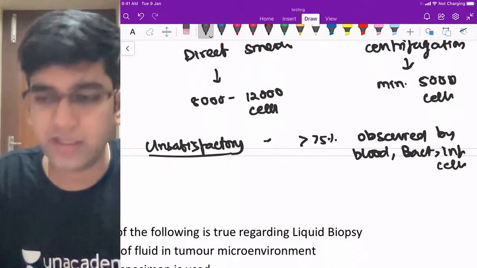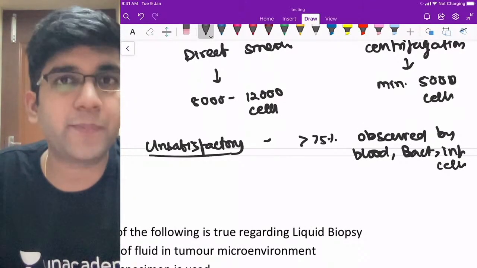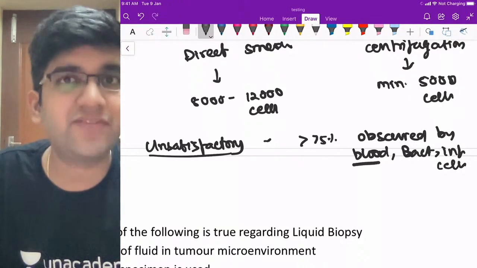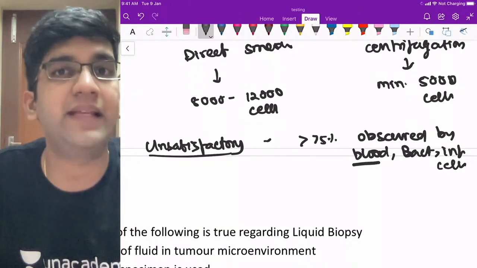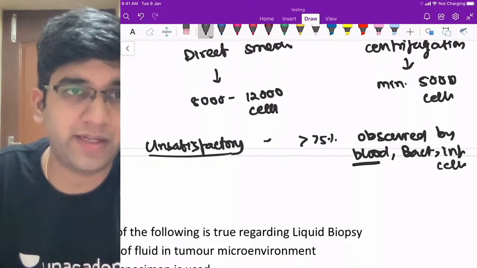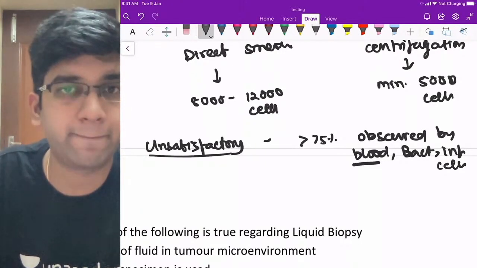You have to repeat the smear. If it's inflammation, wait for some time, let the inflammation subside, repeat the smear. If it's blood, see if there's any local injury or if the bleeding is a symptom, let it settle and then treat and then take a smear again, right? That's required, okay? Got it?